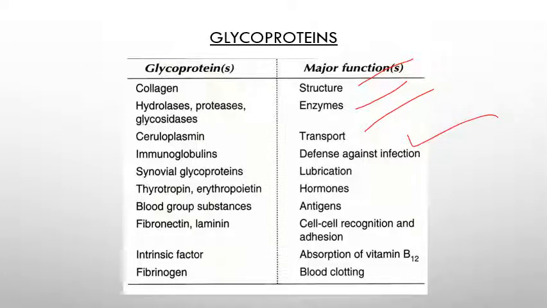Then synovial glycoprotein, which mainly helps with lubrication. Then thyrotropin, erythropoietin, these are hormones. Then blood group substances, antigens. Then fibronectin, laminin, for cell recognition and adhesion. Intrinsic factor, for absorption of vitamin B12. Then fibrinogen, which helps in blood clotting.